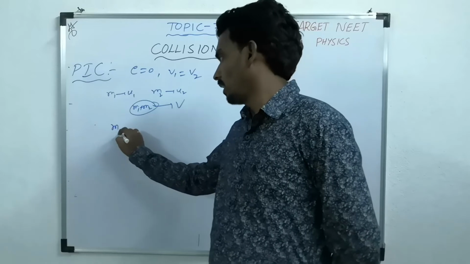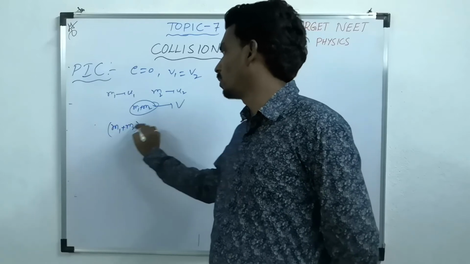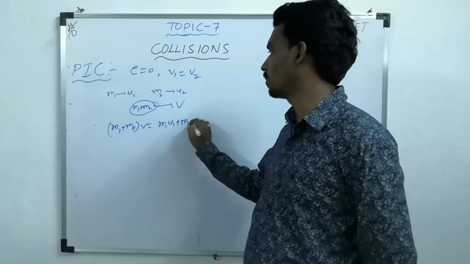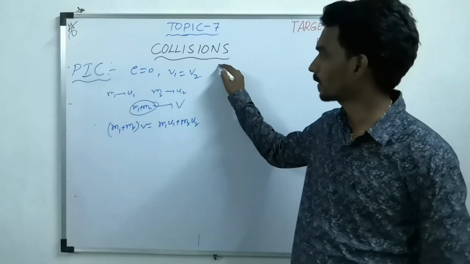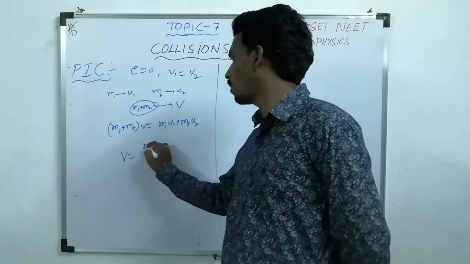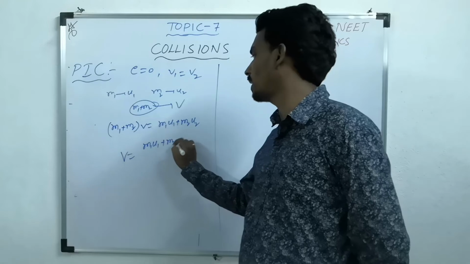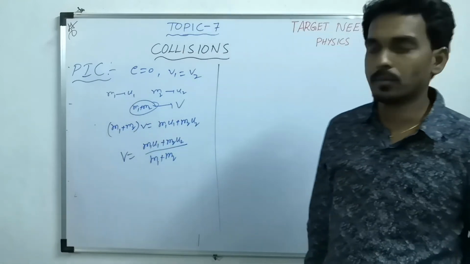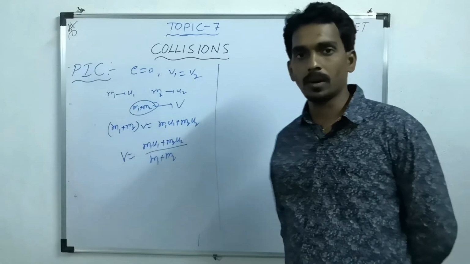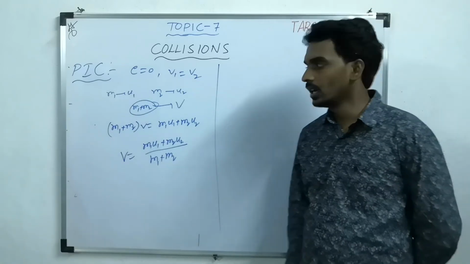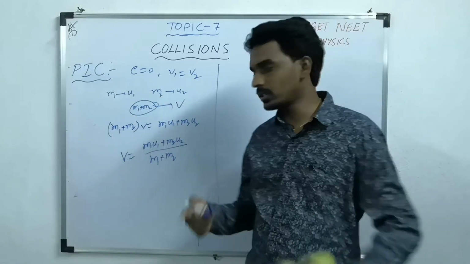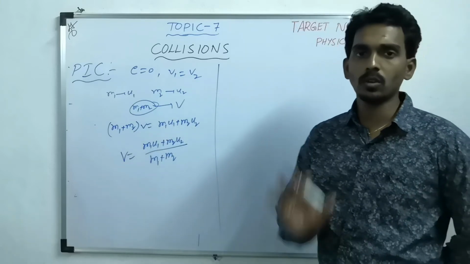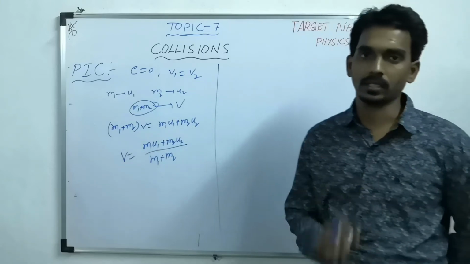Then (m1 plus m2) into V, final linear momentum, equals m1 u1 plus m2 u2. So what is the final common velocity? (m1 u1 plus m2 u2) whole divided by (m1 plus m2). This is the final common velocity. If they are moving initially in the opposite direction, then you will take m1 u1 minus m2 u2. So don't forget to consider the direction.